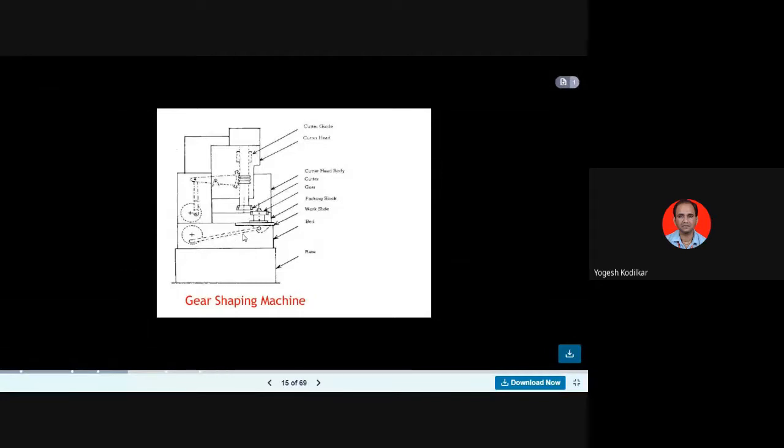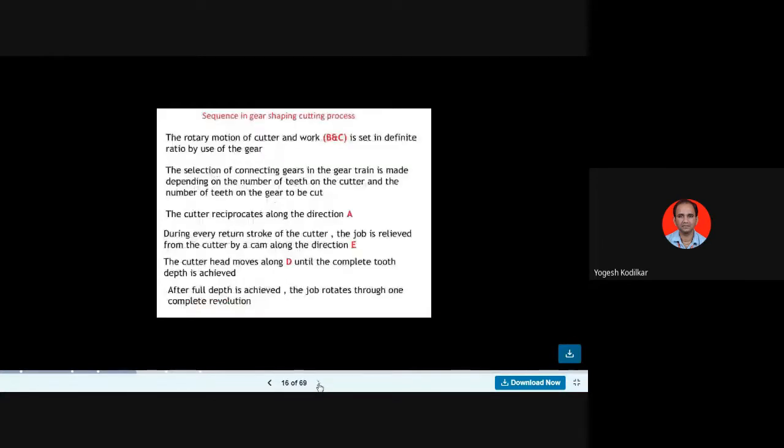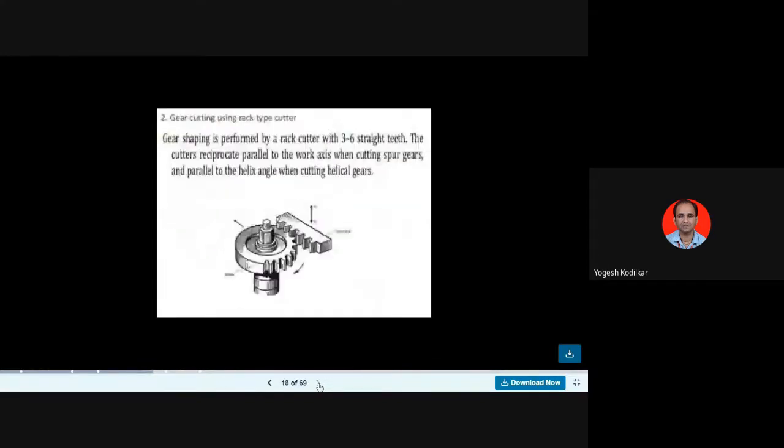On that bed there is a work slide, and on that work slide the workpiece, the gear blank, is mounted. Then the cutter is there for cutting the teeth, with the cutter head body. The cutter can be rotated with the help of motors or a belt drive. That is your gear shaping machine.